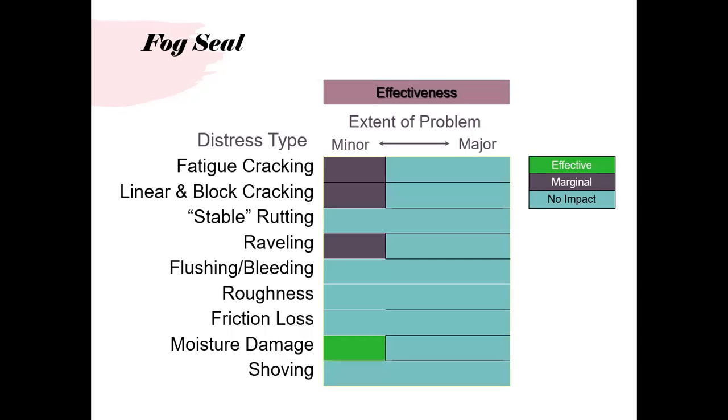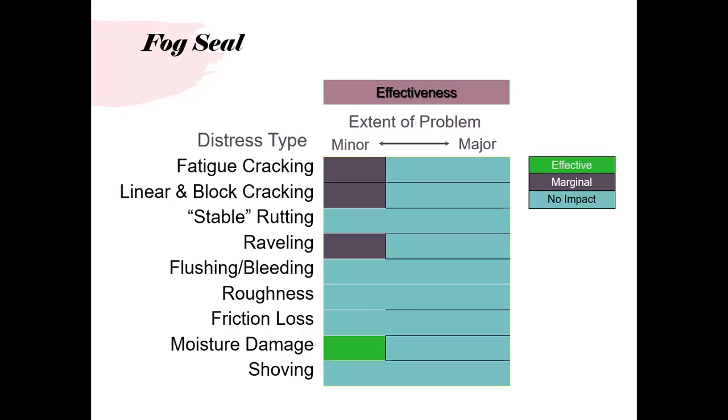And even if you do it, the effectiveness of this fog seal will only be good for moisture damage. Otherwise, even though you say it is for low severity fatigue cracking, linear and block cracking, and raveling, the effect will be marginal, meaning not 100% of the problem will be solved.